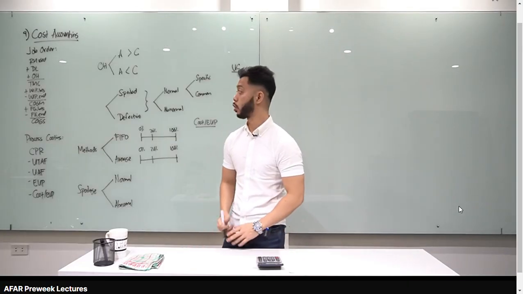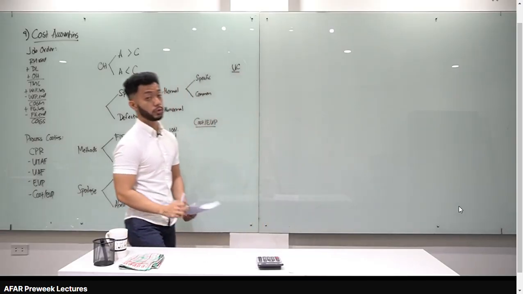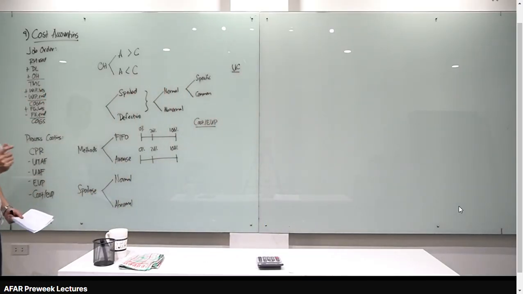Class, let's go to cost accounting. Dito tayo sa job order and process costing. Okay? For job order costing, very important, class. Dapat master yung paano mag-compute ng cost of goods manufactured and cost of goods sold. Okay? Know this formula by heart. Raw materials used plus direct labor plus overhead, total manufacturing cost, plus WIP beginning minus WIP end, you have cost of goods manufactured, plus FG beginning minus FG end, cost of goods sold.